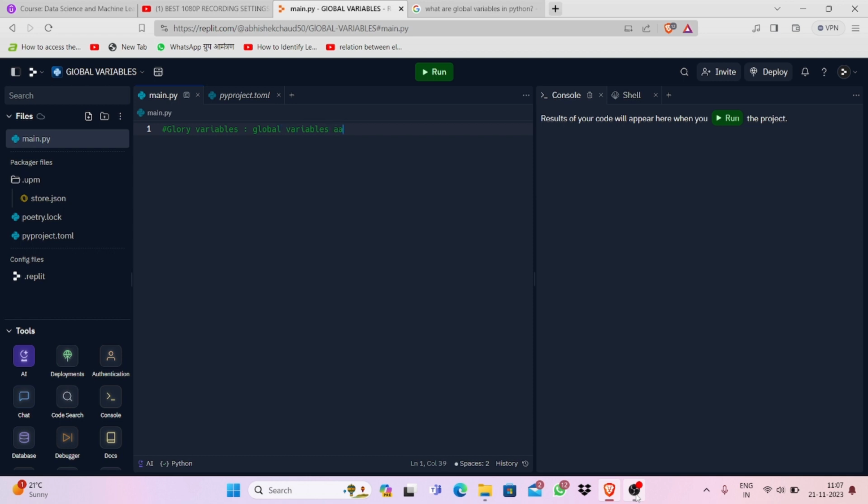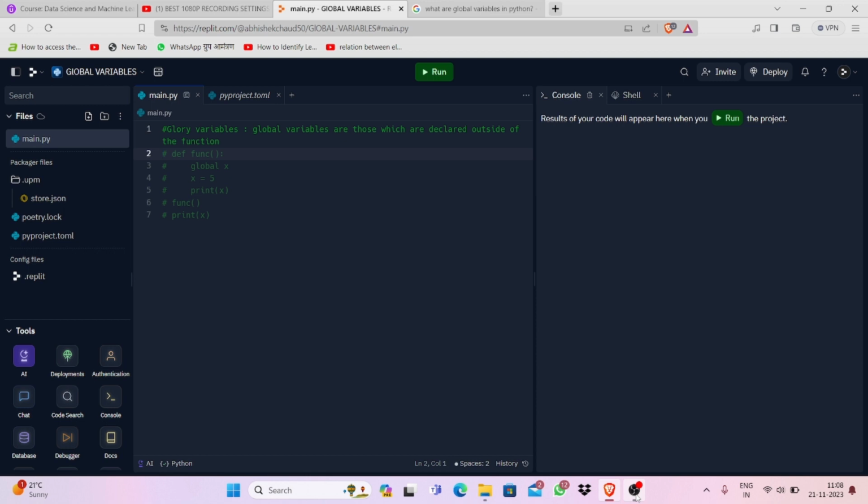So global variables are those which are declared outside of the function. What does that mean, declared outside of the function? I think I have told you in the previous video that we are declaring the variables inside the function. We take a function, then we declare a variable. But the global variable is a special type of variable.